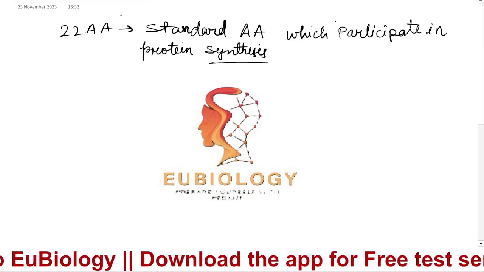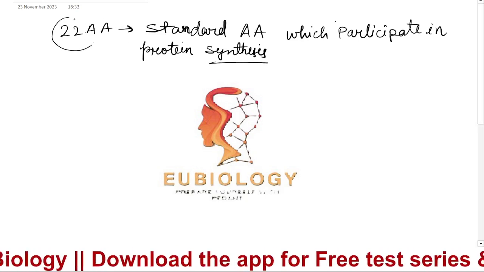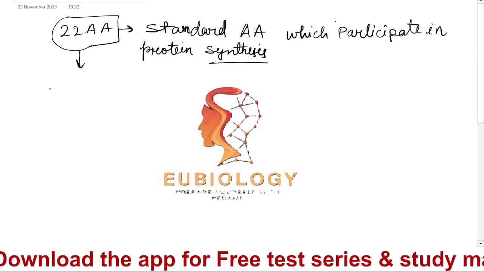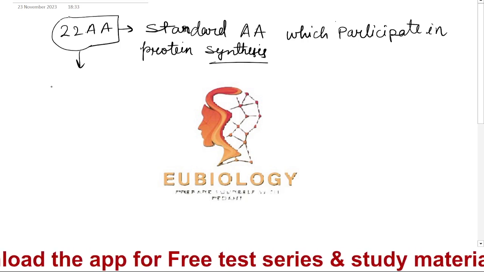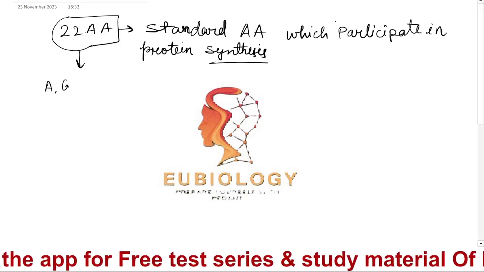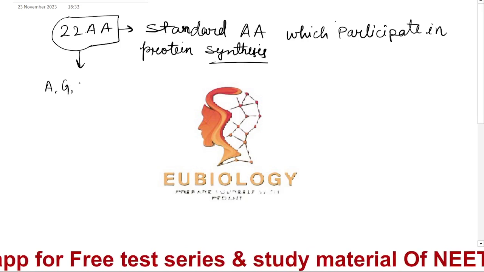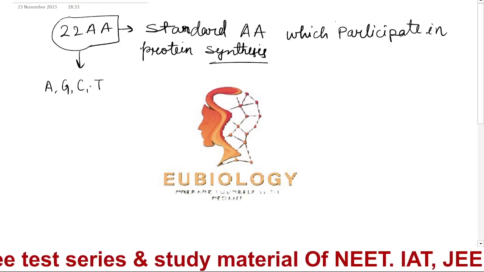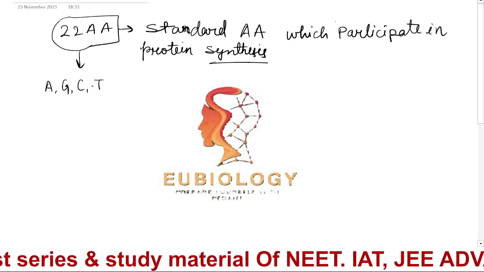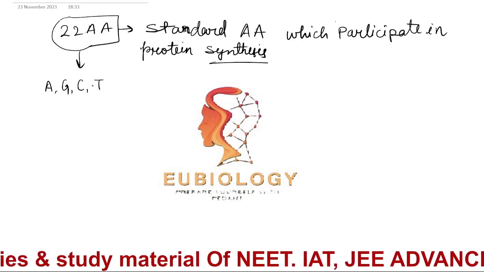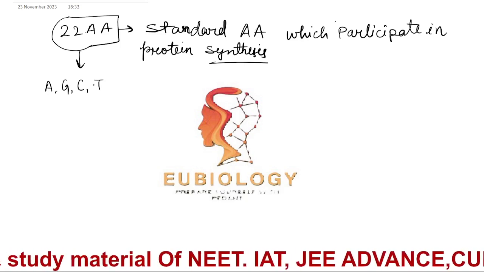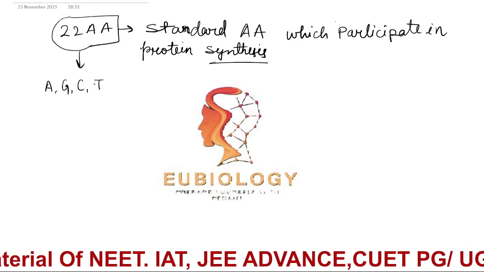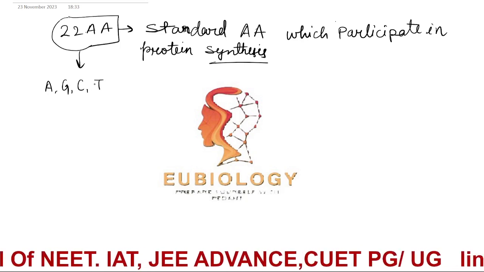Now for making these 22 amino acids, we have different nitrogenous bases. How many nitrogenous bases do we have? We have adenine, guanine, cytosine, and thymine. So whenever we are talking about making an amino acid, we require RNA only. Understood?